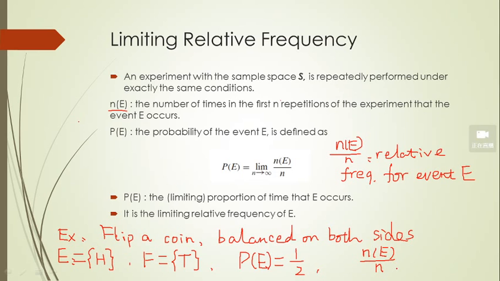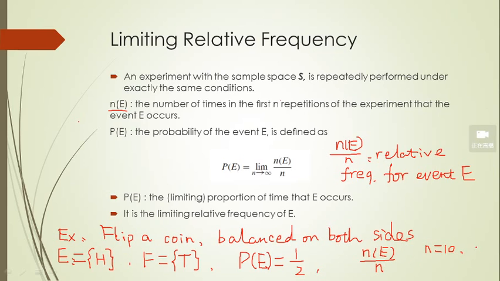For example, if your n is 10, maybe the number of heads is not 5, right? If you repeat the experiment, flip the coin 10 times, we're not so sure the head will occur 5 times. Maybe it's not 5/10.